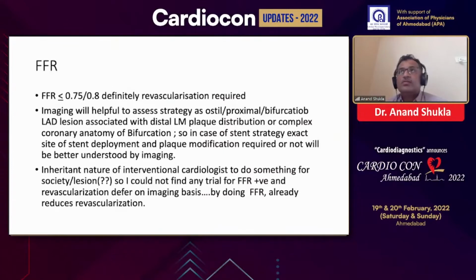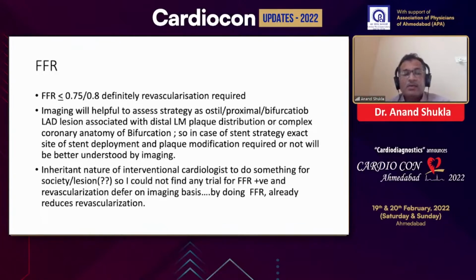So these are the conditions where we can go wrong, because we rely on a simple digit, that is 0.8. And if that 0.8 is going to be influenced by so many conditions, we should be concerned and care about that digit, 0.79 versus 0.81. So if FFR is less than 0.8, we definitely revascularize an intermediate lesion. But in the distal, proximal LAD, ostial LAD and bifurcation, we may require more, or in an underlying condition if it's unstable. In this case, we are discussing the stable condition, stable angina.